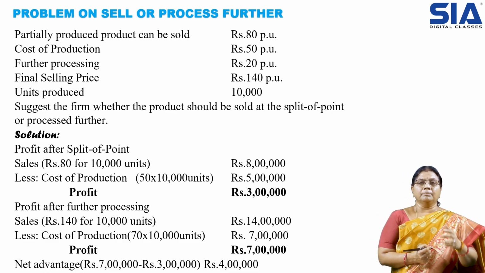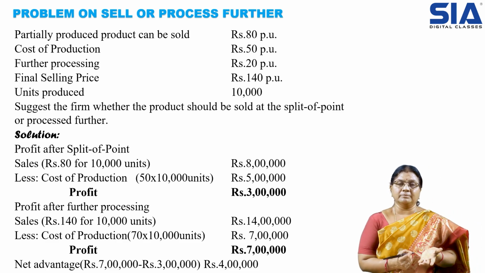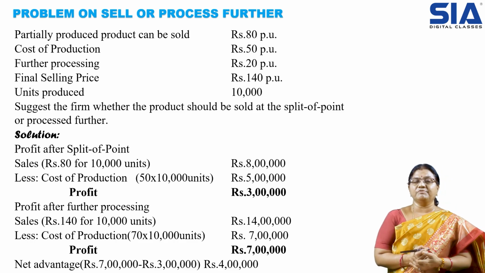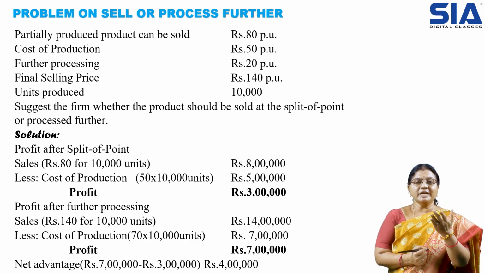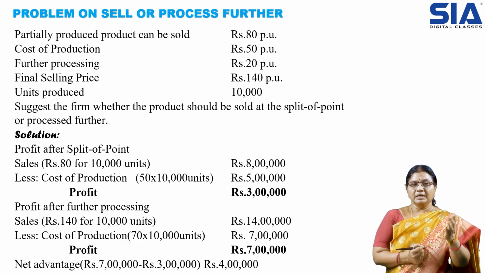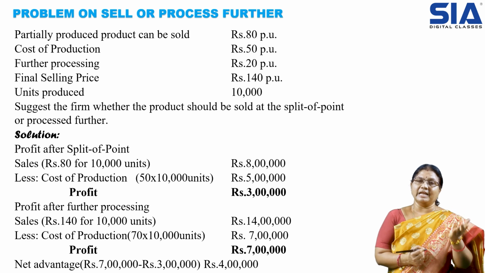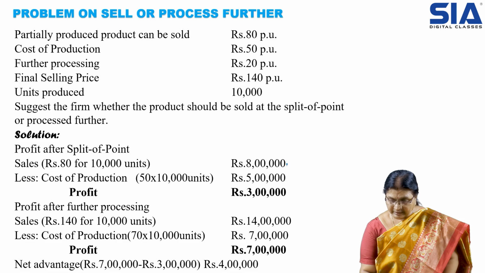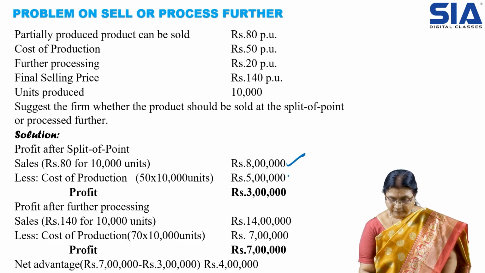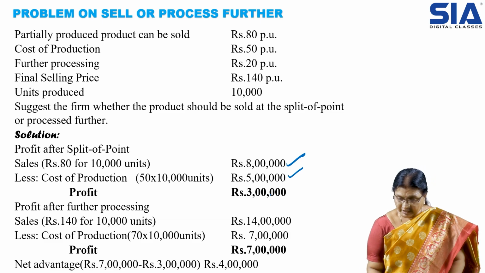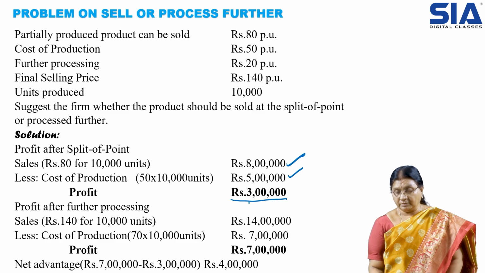So let us see how much profit we earn before processing, and how much after processing. Units are 10,000 at 80 rupees per unit, so sales are 8 lakh rupees. The cost of production is 50 rupees, again for 10,000 units, so 5 lakhs. Sales minus cost of production gives the profit. So in the first case, without processing, we are earning 3 lakh rupees.